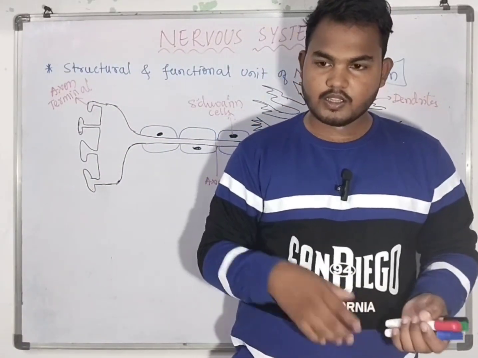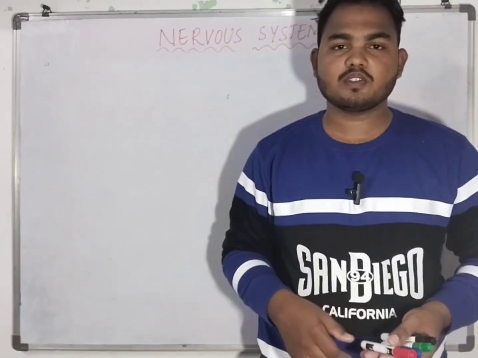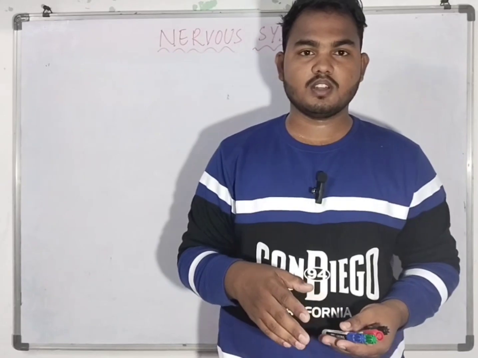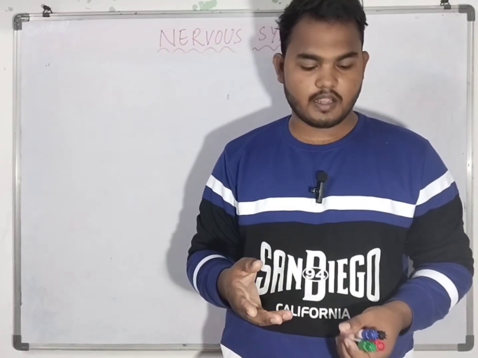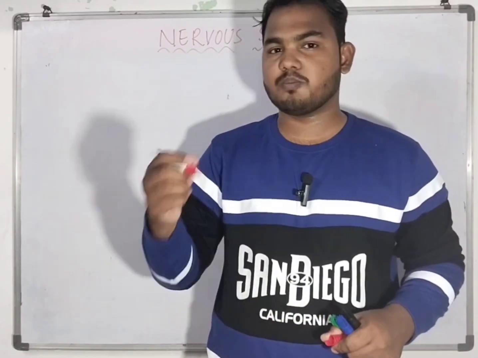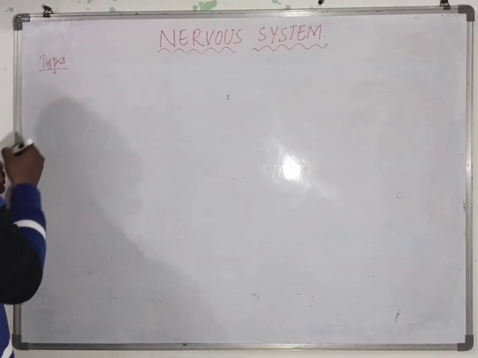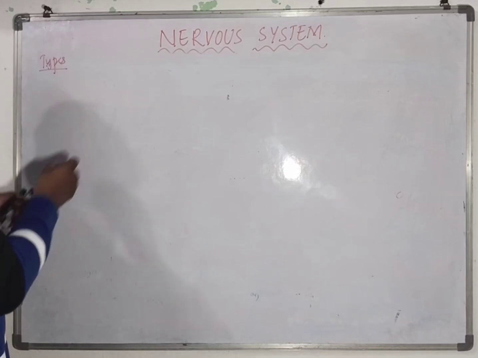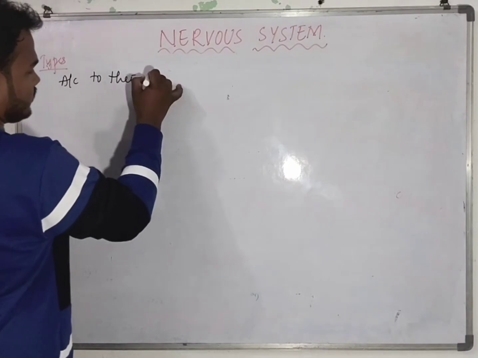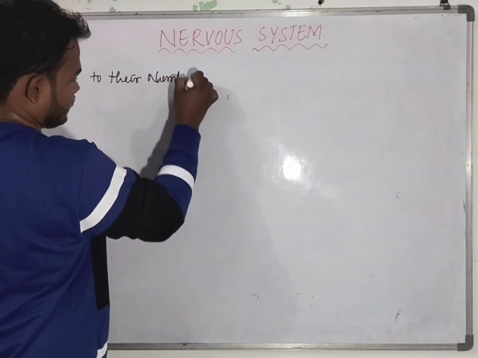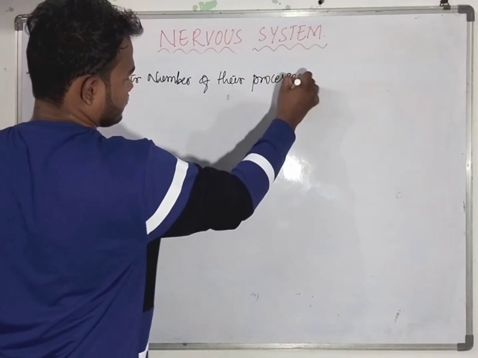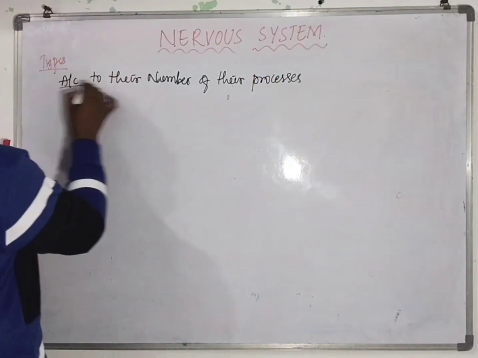Next, we will see the types of neurons here. The classification of neurons depends upon many things. Neurons are classified according to their number of processes.